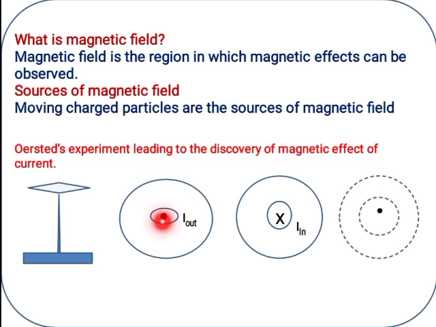This figure shows the orientation of the magnetic compass needle when the current emerges out of the plane of the paper, and this figure shows the orientation when the current moves into the plane of the paper. The cross and dot symbols we have to remember. Now, if we pass the current through the conductor, the encircled surrounding area acts as a magnetic field.